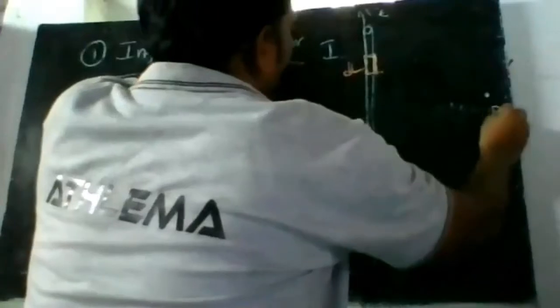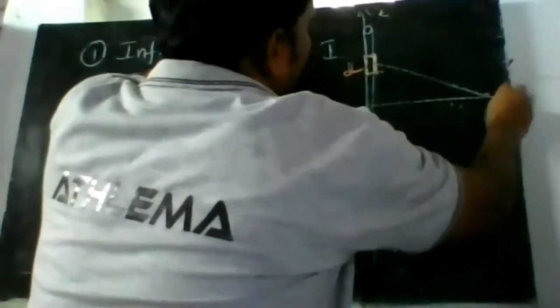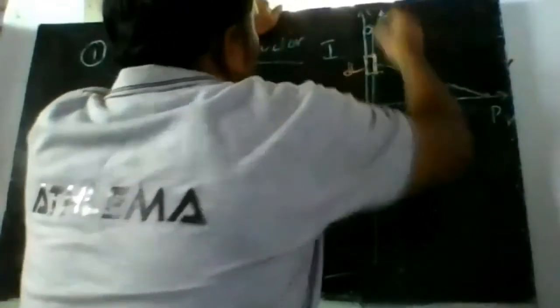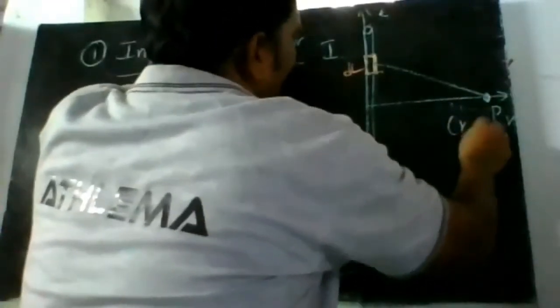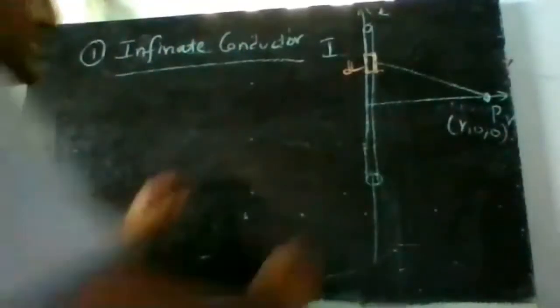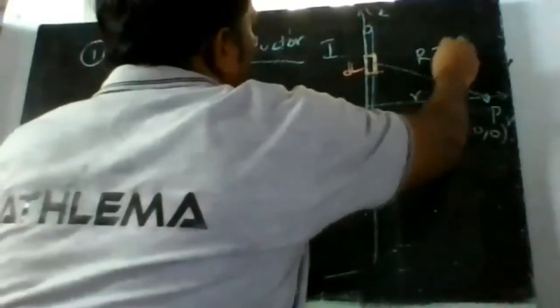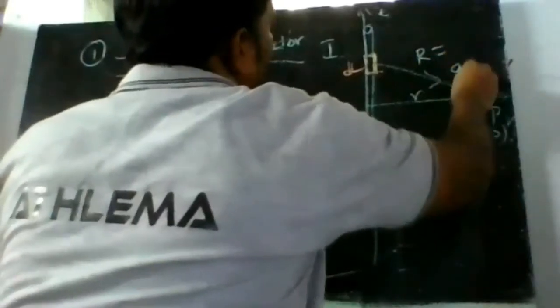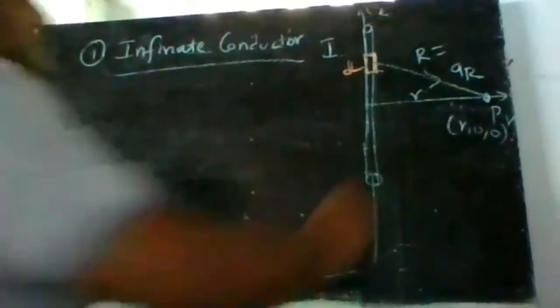Assume there is a point P on the r axis, located at r comma 0 comma 0. The distance from here to here is small r, and the line joining the two will be capital R. The unit vector along this is AR bar.